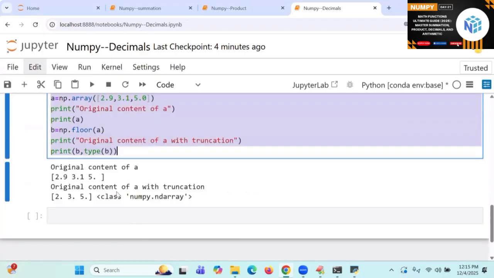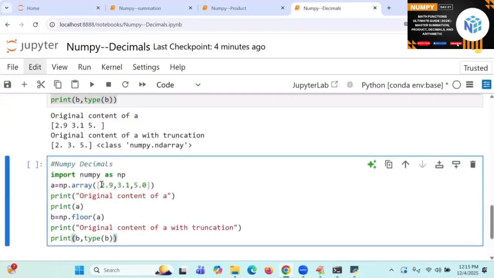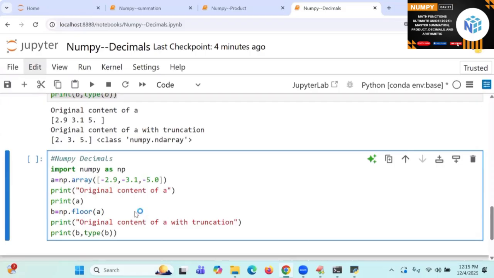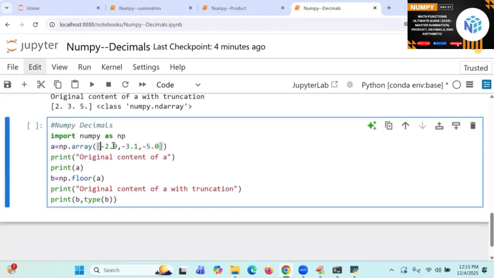Now let us move to the next one. Minus 2.9, minus 3.1, minus 5.0. Minus 2.9, are you sure? Minus 2.9 is bigger, minus 3.1 is bigger.